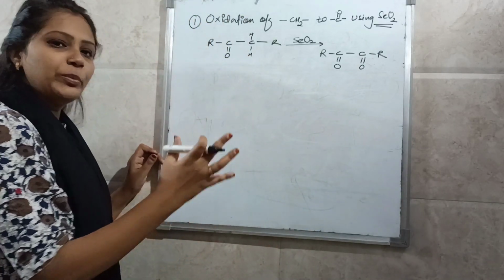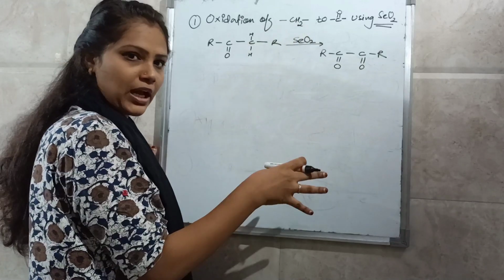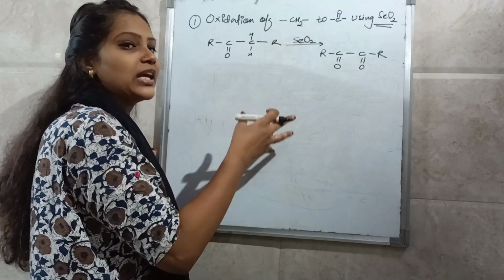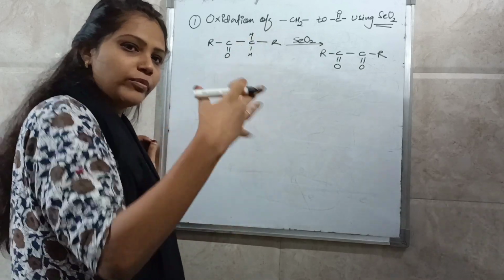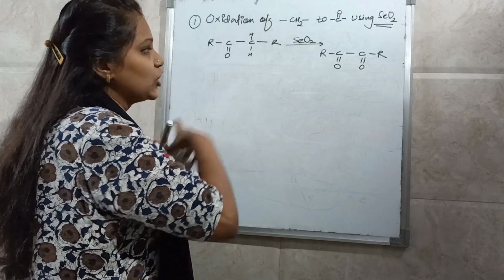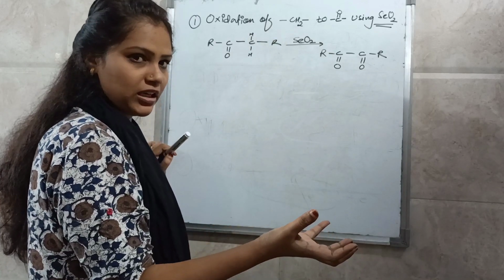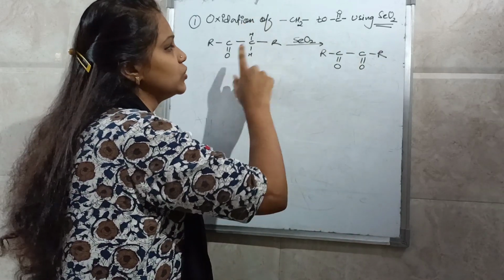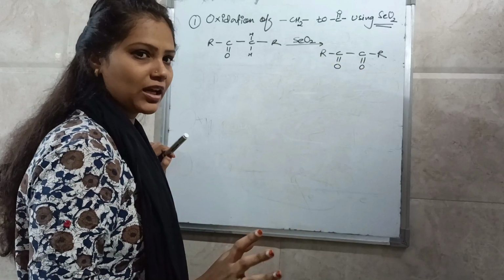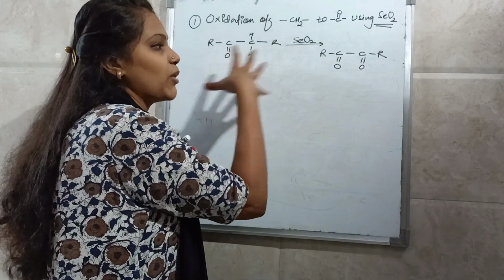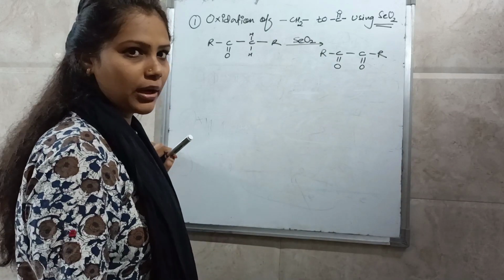So whenever an active methylene group is treated with selenium dioxide, active methylene group means it is attached to a carbonyl group, so this proton is acidic and this group becomes active. When it is treated with selenium dioxide, the CH2 is oxidized and converted into a carbonyl group, and your product is an alpha dicarbonyl compound. That means a carbonyl compound is converted into an alpha dicarbonyl compound.